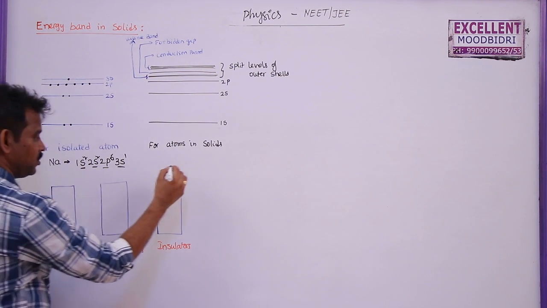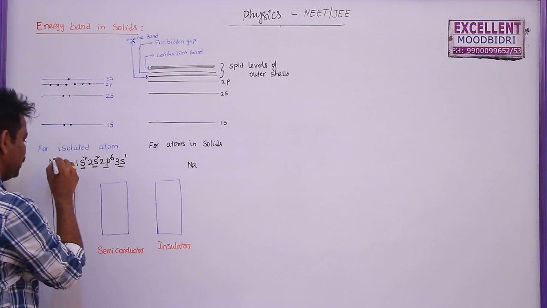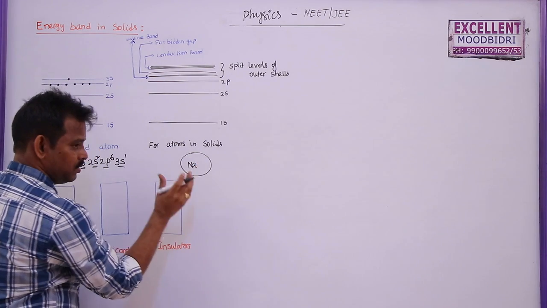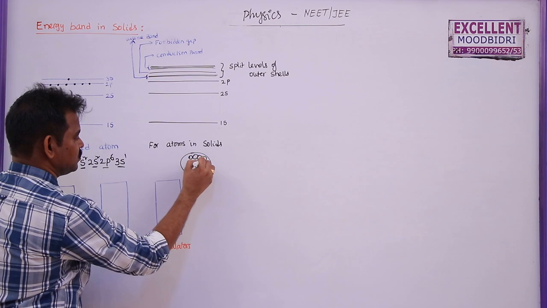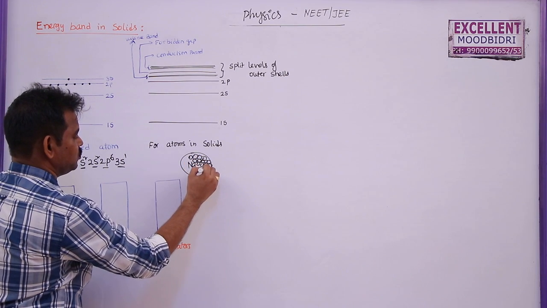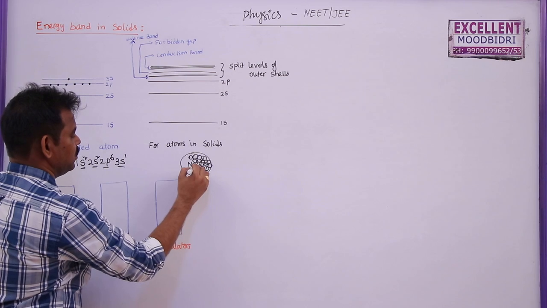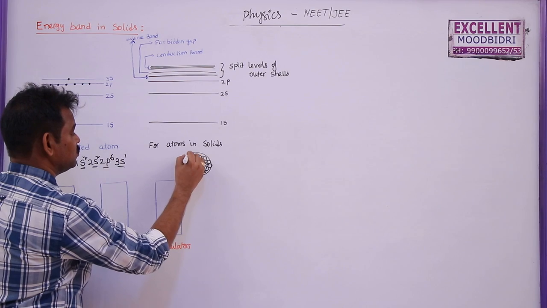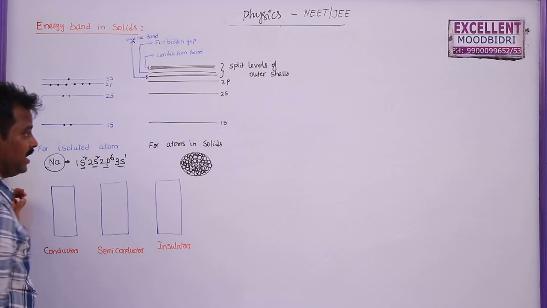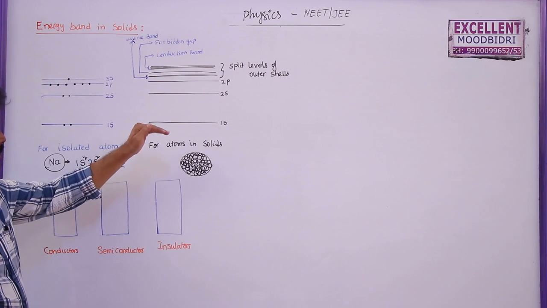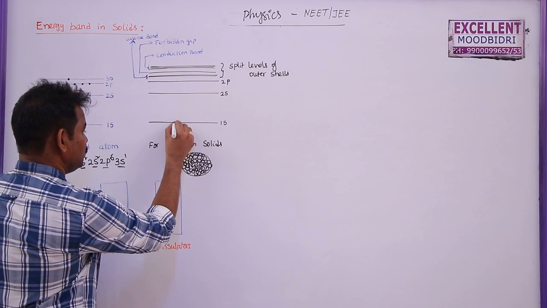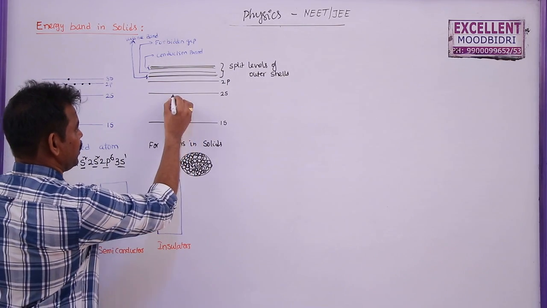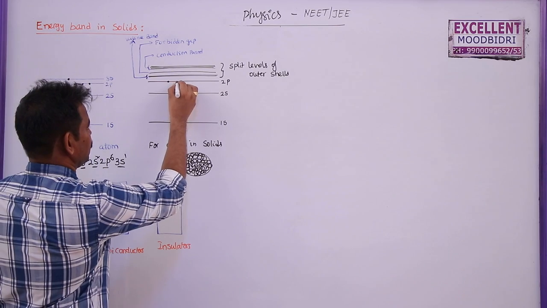Now, this is a sodium atom, but if you take sodium as a material, here we have so many atoms. When a large number of isolated sodium atoms are brought together, there are many interactions between them. Due to these interactions, the energies of the electrons in these orbits will change. But it is found that the energy of electrons in the inner orbits of an atom remains as it is. They are not changing here.